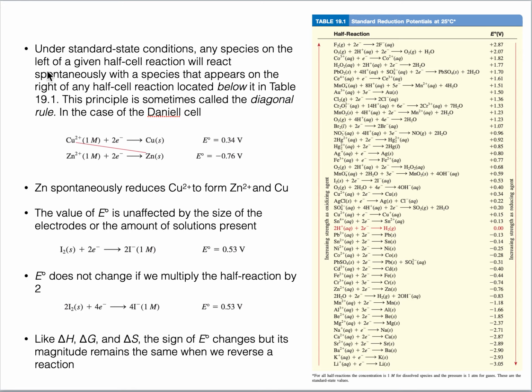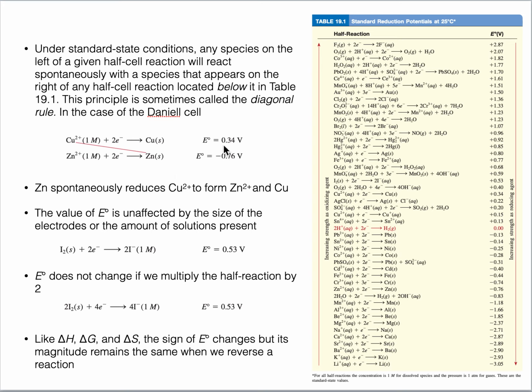Any species on the left of the given half cell reaction will react spontaneously with the species on the right side of the half cell reaction located below it. This is important, it has to be below. Then the diagonal from left to right will be formed. This is one way, by looking at this electrochemical series.